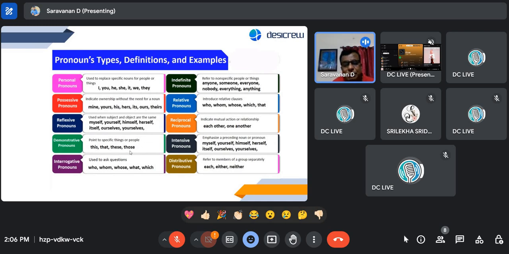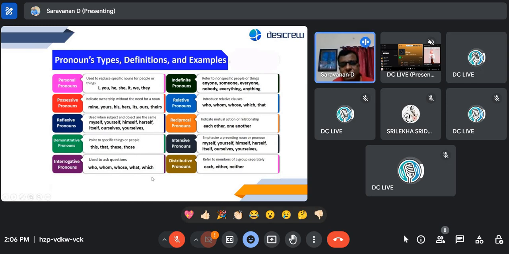It will be more descriptive, so we will be able to understand it even much better. Okay, so the last one which we did in the previous class is interrogative pronouns. I explained this as well: when you interrogate someone, when you ask questions. So what are the questions? What are they, Manju? Who, whom, whose, what, which.